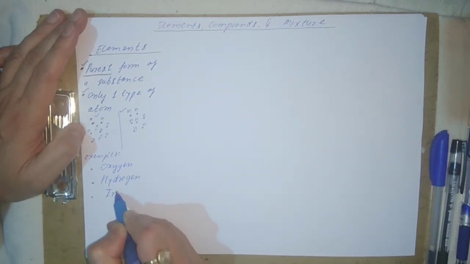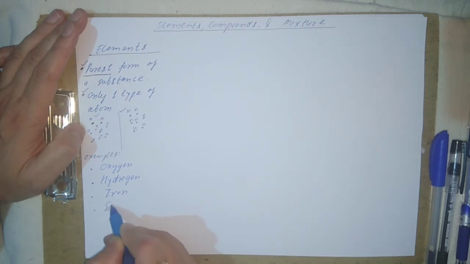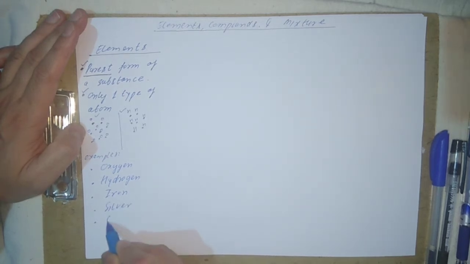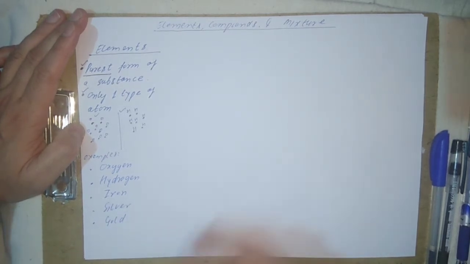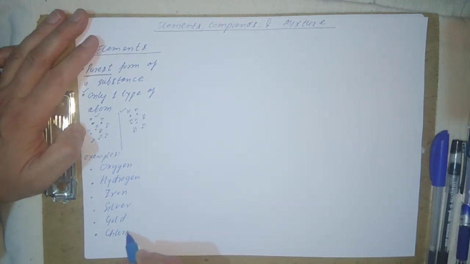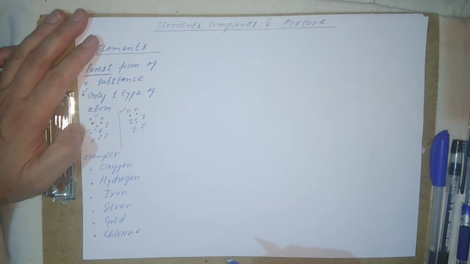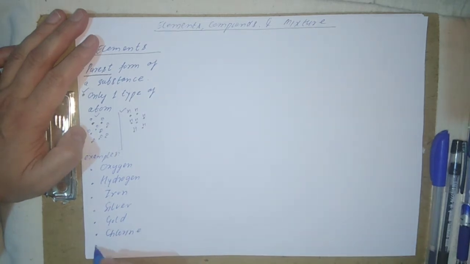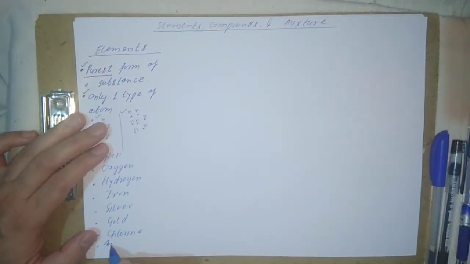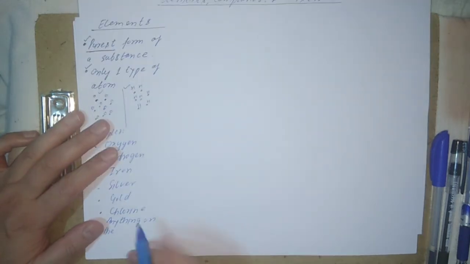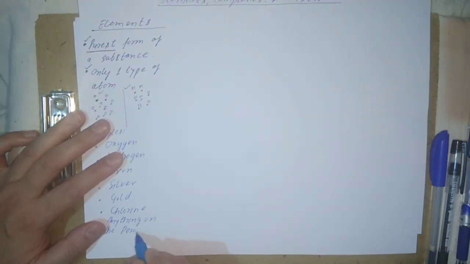Then we can see iron, silver, gold, chlorine, or in short, anything on the periodic table.